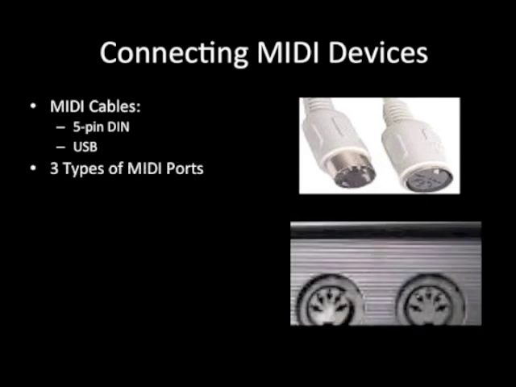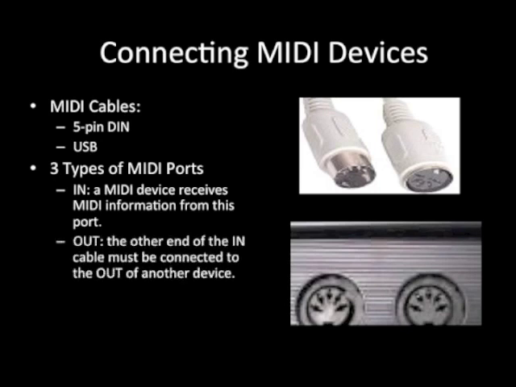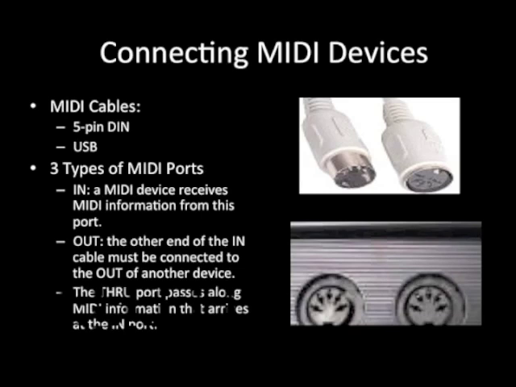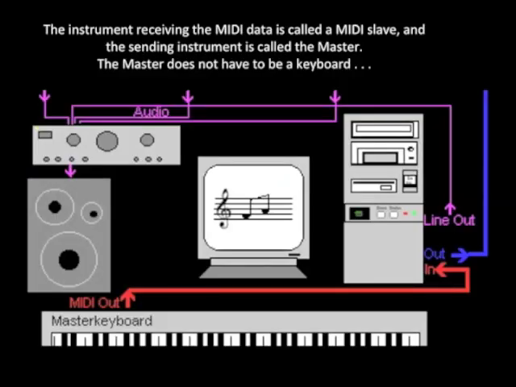MIDI primarily uses a 5-pin DIN cable, or a USB cable. There are 3 types of MIDI ports: the in, which allows a device to receive information, the out, which sends information, and the through, which passes the information along to a different device. The instrument receiving the MIDI data is called a MIDI slave, and the sending instrument is called the master. The master does not have to be a keyboard.